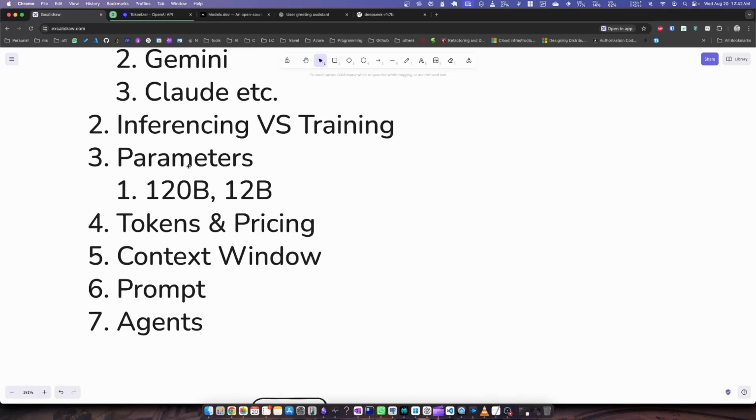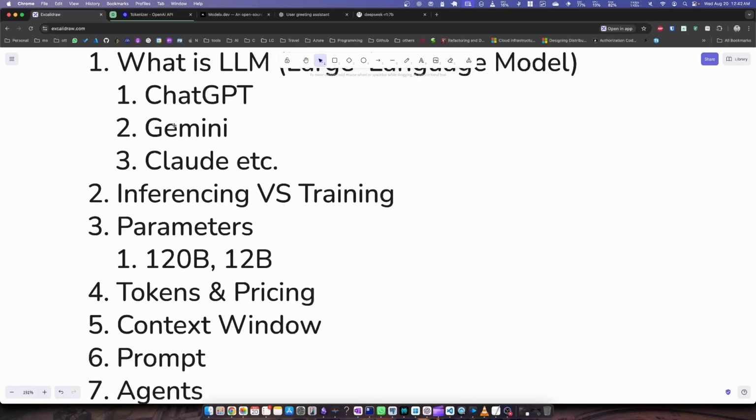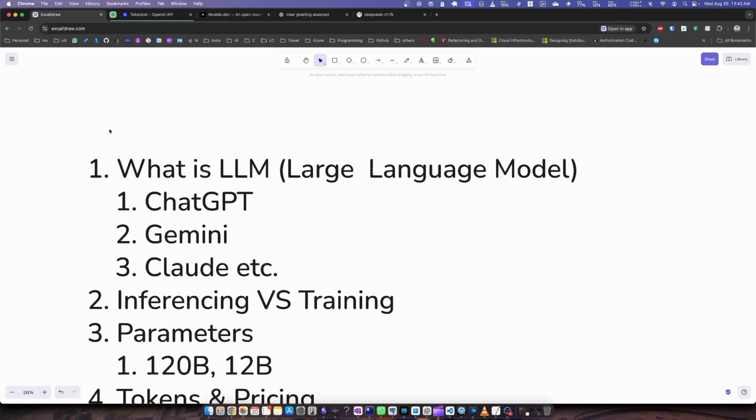So I think these are the couple of terminologies which I thought I should bring in, and it will help us a lot in our next series of videos regarding the AI model.